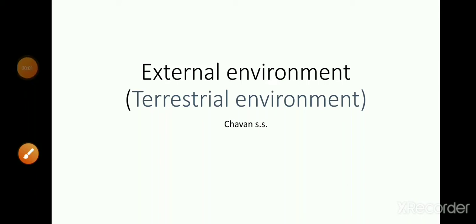Hello student. In the last lecture we talked about the external environment and internal environment. External environment is the environment which surrounds the organism from outside, whereas internal environment is the inner environment of the organism. And these both environments have an association for the survival of the organism. Today we are talking about the external environment and its types.